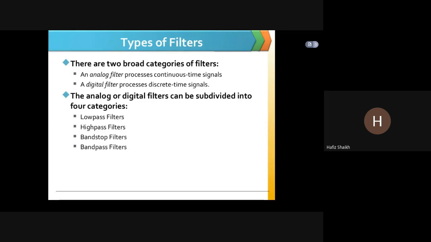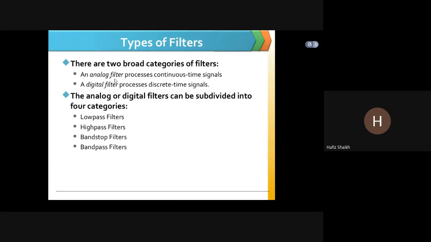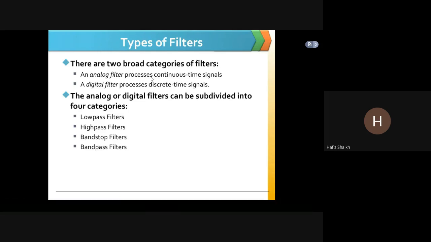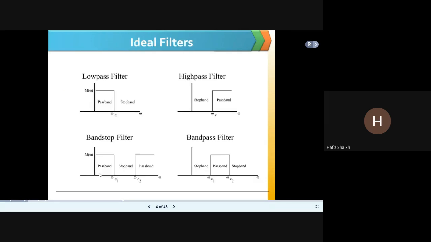So I was talking about types of filters. In a broad category, there are two types: analog filter and digital filter. Analog filters process the continuous time signal, and digital filters process the discrete time signals. They are subdivided into four categories: low pass, high pass, band stop, and band pass. Here you can see the images for low pass, high pass, band stop, and band pass.